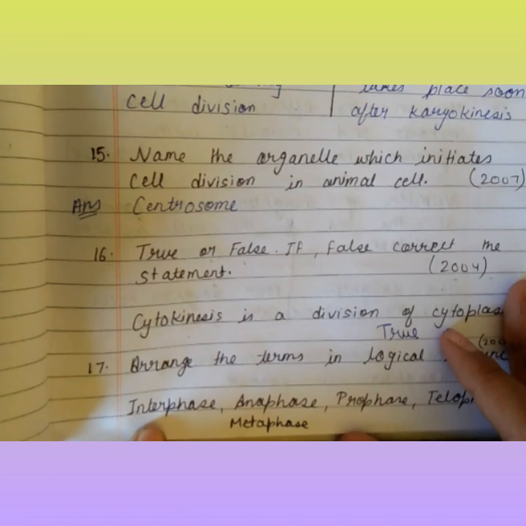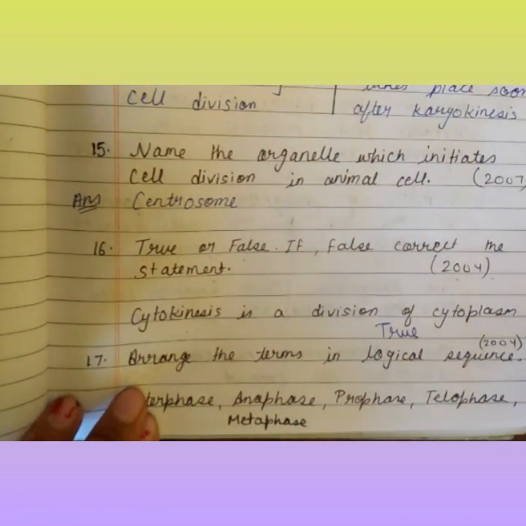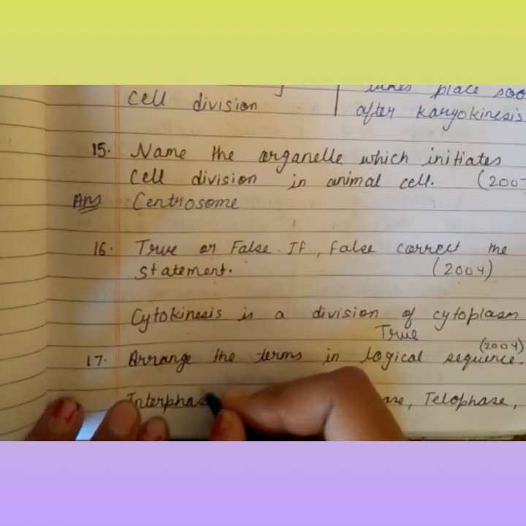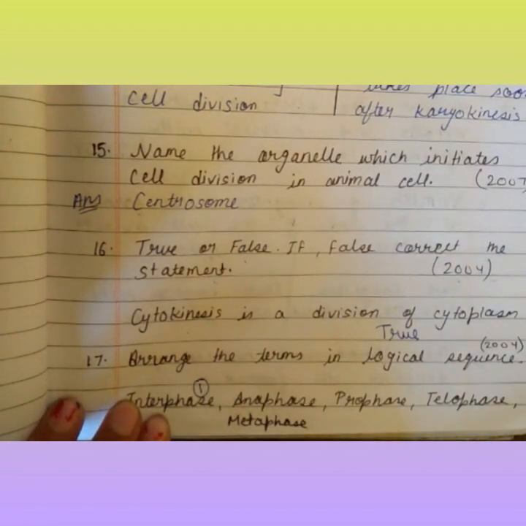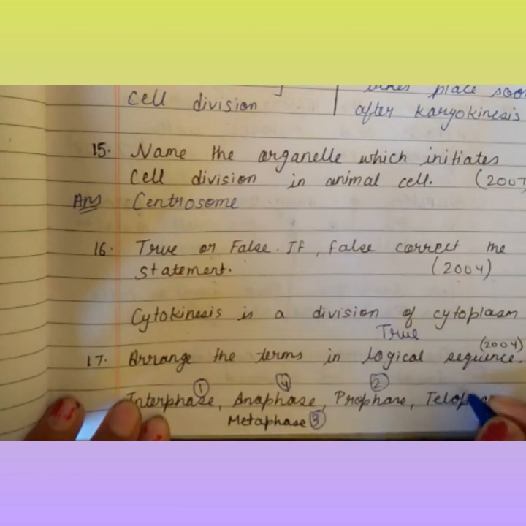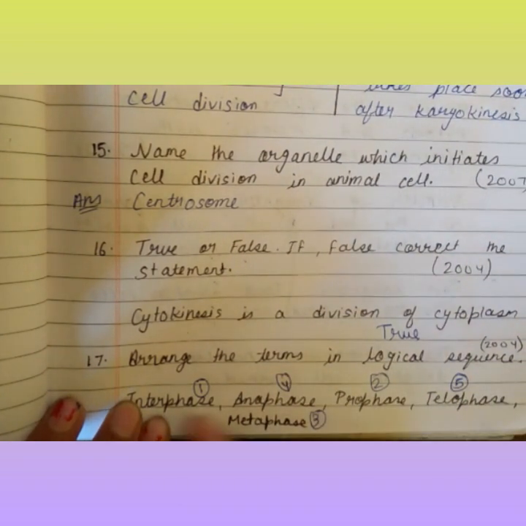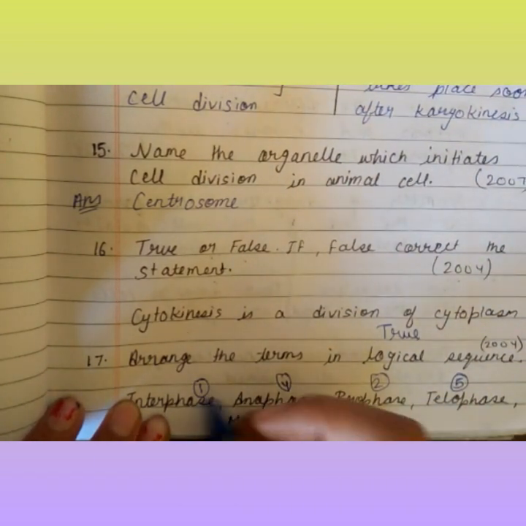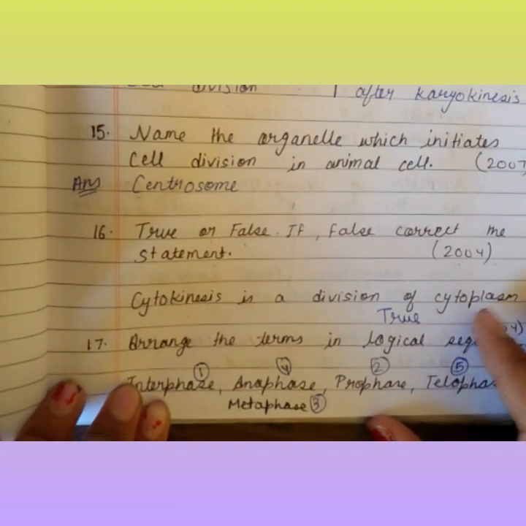Coming to the next question: arrange the terms in a logical sequence. First will be interphase, then prophase, then metaphase, then anaphase, then telophase. You have to write in a logical sequence. I am giving the numbering here for now. Okay, coming to the next question.